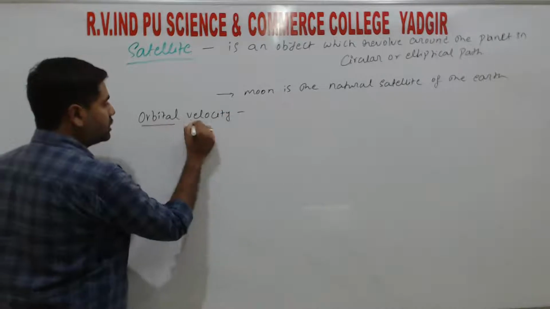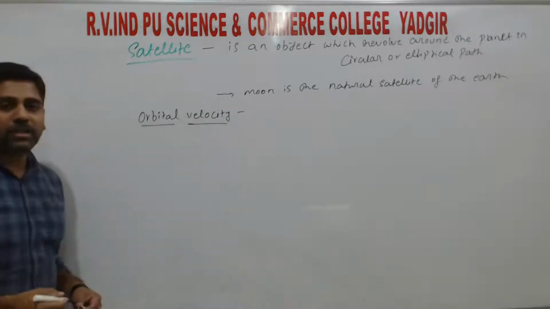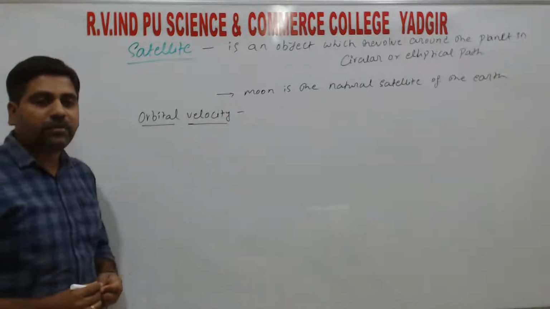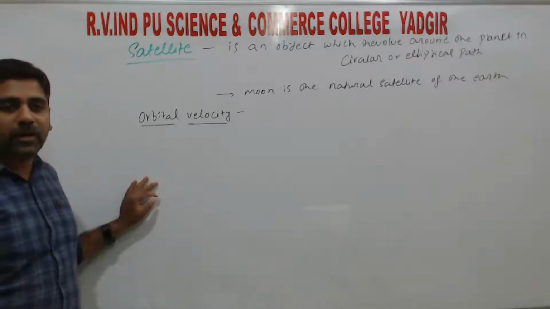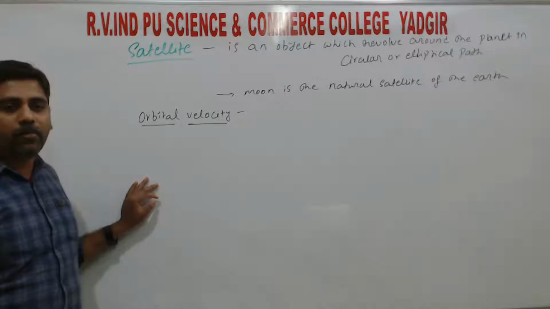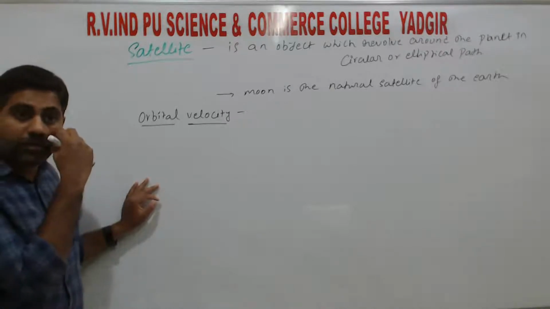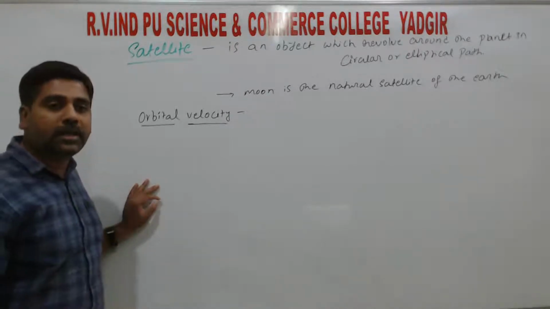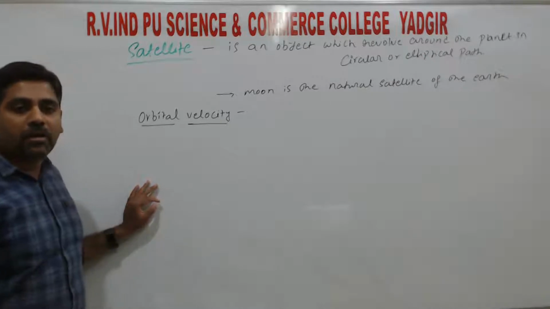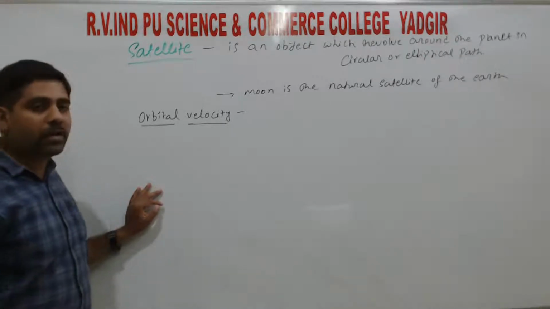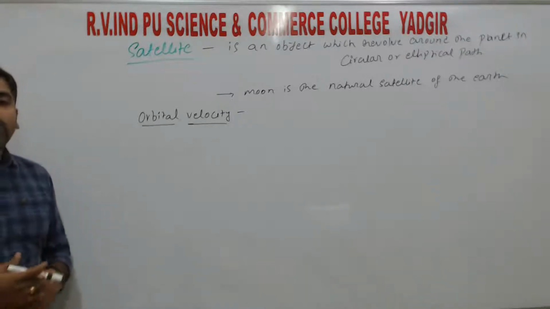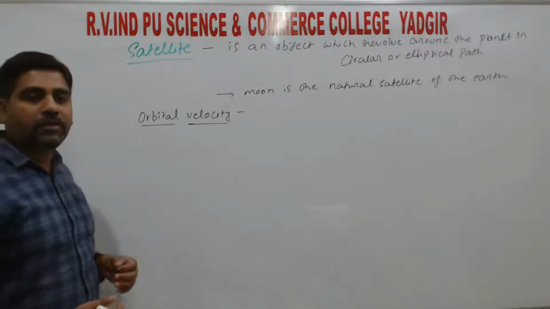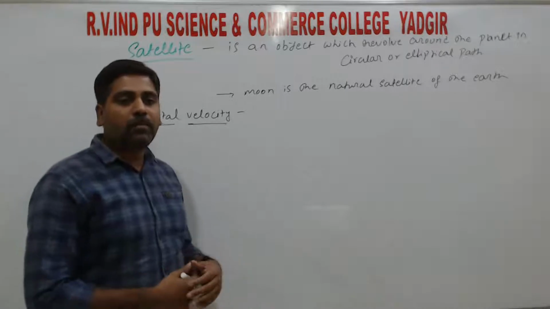In the last class we discussed the escape velocity. Escape velocity is the velocity with which the object will escape from the Earth's gravitational field. That we call the escape velocity, right? It is the minimum speed required to escape from the Earth's gravitational force, right? Here, orbital velocity is the velocity required to revolve, that is the horizontal velocity which is required to revolve around the planet, right?